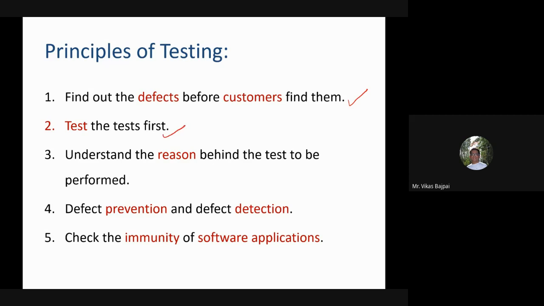That means what kind of data I'm firing, right? If I have a calculator program and I'm passing an image as an input, that does not make sense, because whatever output I get, I'll not be able to judge the actual working of the program. Then I need to understand the reason behind the test to be performed. What's the rationale behind this particular application? Then I need to go for defect prevention and defect detection, and also test the software application.